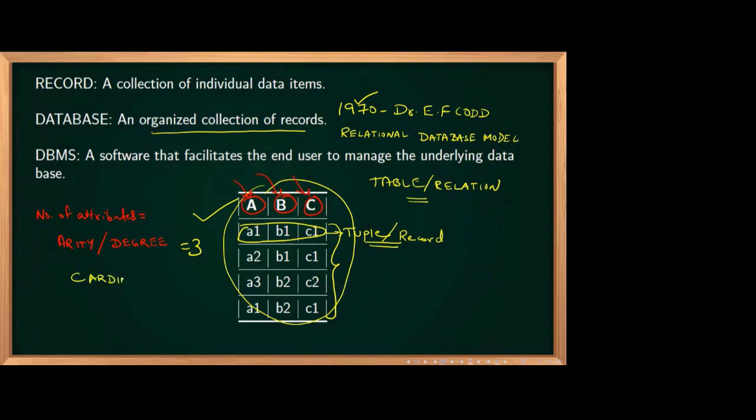So cardinality is the number of tuples. Here, what is the cardinality? 4. Right. So the number of attributes is known as arity or degree, and the number of tuples is known as cardinality. Here cardinality is 4, degree is 3.